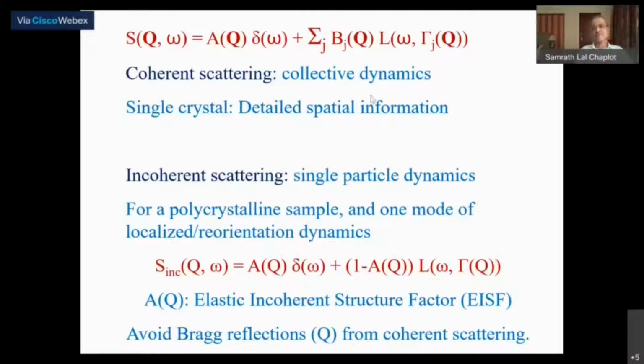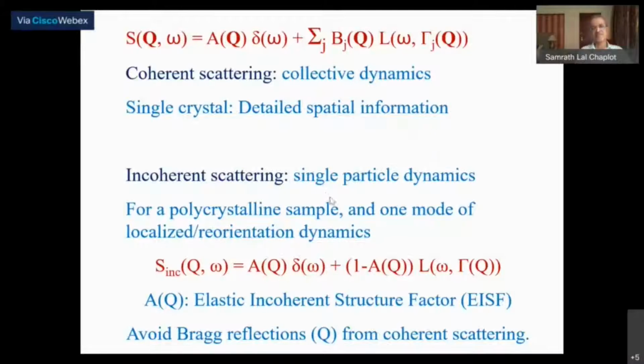You can also have collective dynamics even in case of diffusion if the diffusion of different atoms are correlated in any way. That kind of detailed information can be obtained if you have a single crystal and you make measurements as a function of the wave vector transfer.